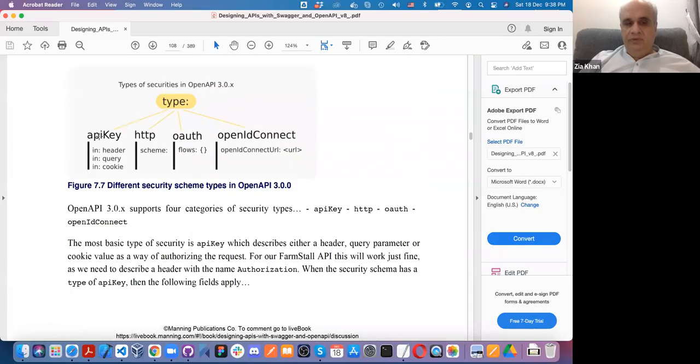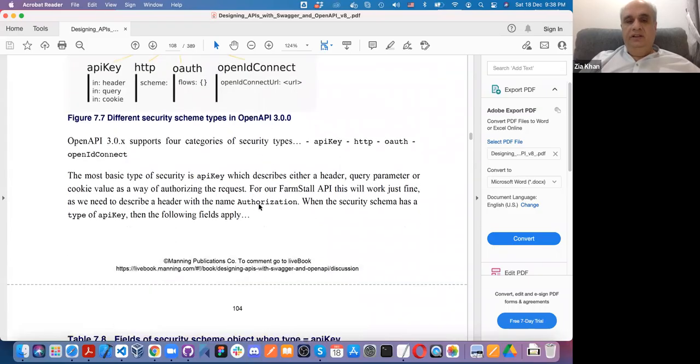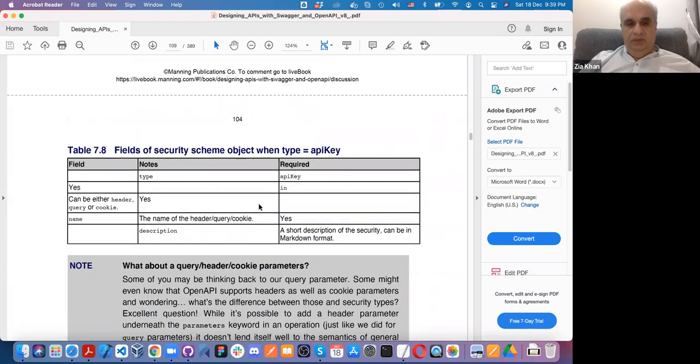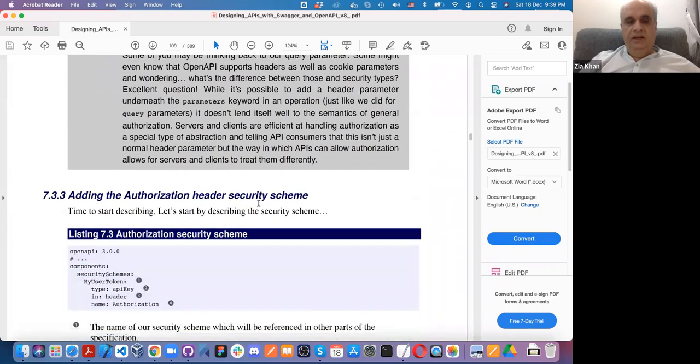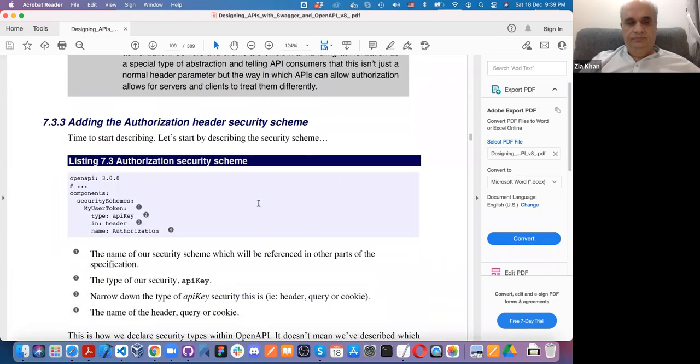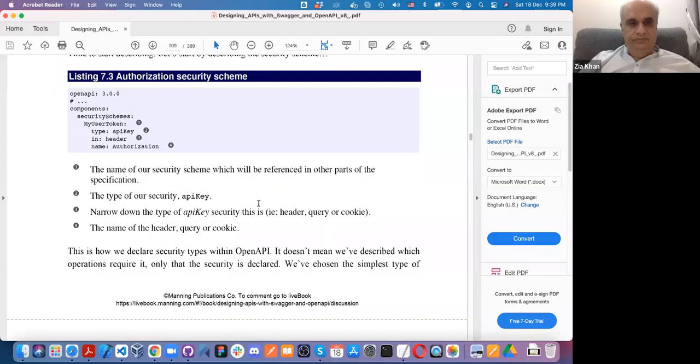There can be others, we are just doing an API key. It can be OAuth or OpenID Connect and other types of authentication, but this is basically the simplest one. Now look at this thing, OpenAI. In components, user security scheme, my user token, API key, in header, authorization, as I already mentioned.